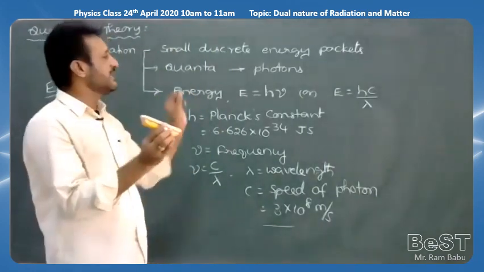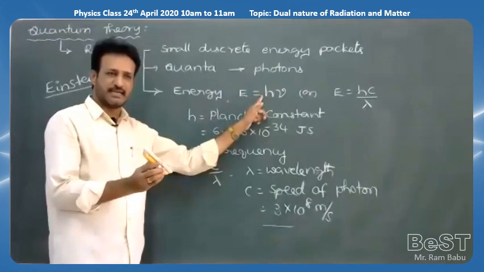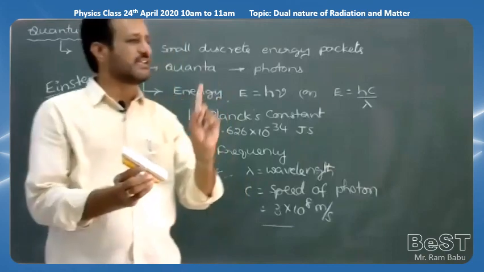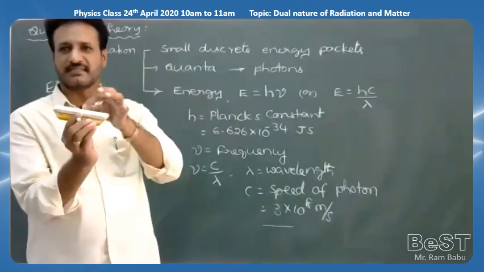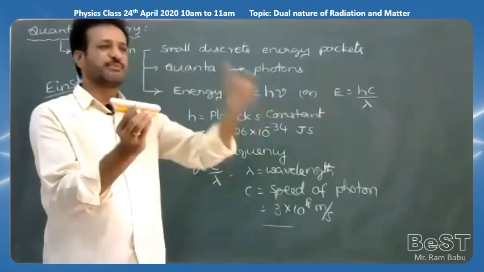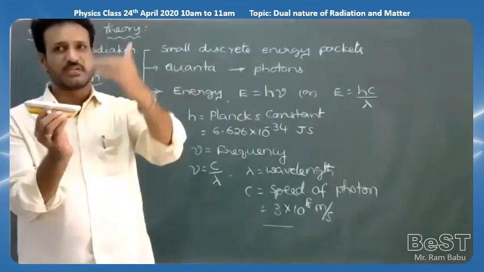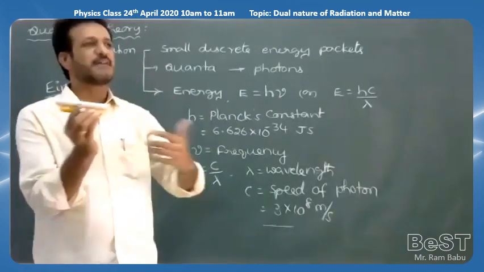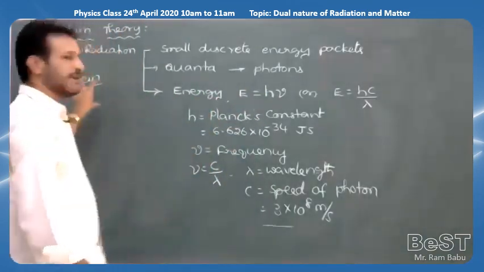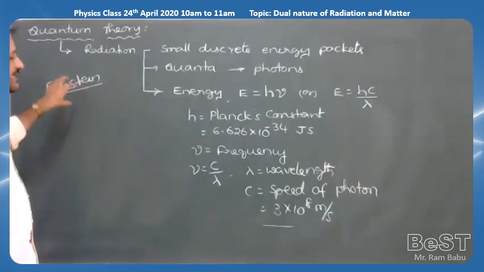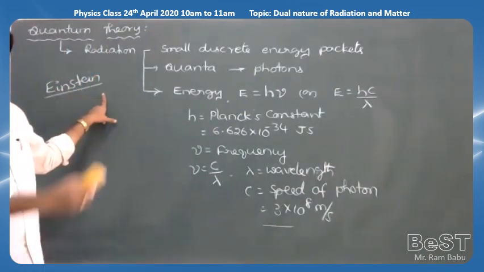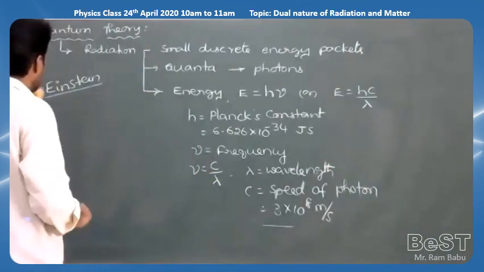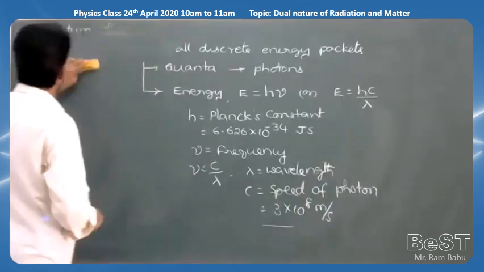So when radiation of suitable energy falls on the metal plate, the energy of one quantum or one photon is transferred to only one electron. One photon falling on the metal plate means only one electron is emitted. If two photons fall on the metal plate above the threshold frequency, two electrons will come out. As the number of photons increases, the number of electrons also increases. That was given by Einstein. By proposing one equation, Einstein's photoelectric equation, he explained the photoelectric effect. Now we will discuss Einstein's photoelectric equation.